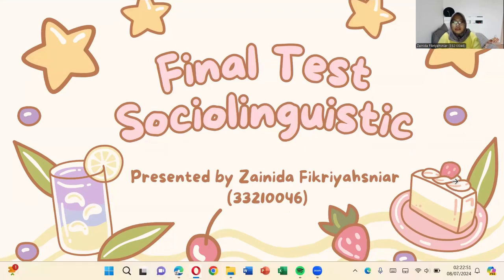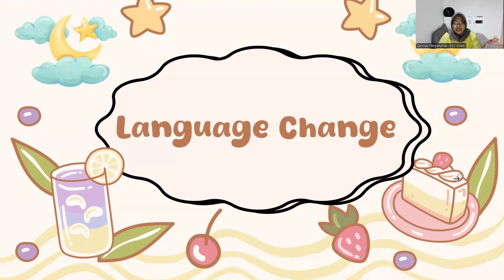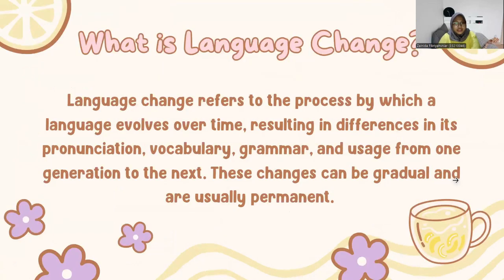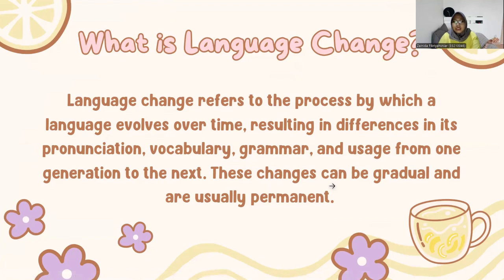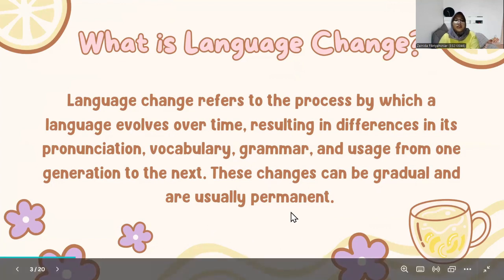The first topic I would like to discuss is language change. What is language change? Language change refers to the process by which a language evolves over time, resulting in differences in its pronunciation, vocabulary, grammar, and usage from one generation to the next. These changes can be gradual and are usually permanent.